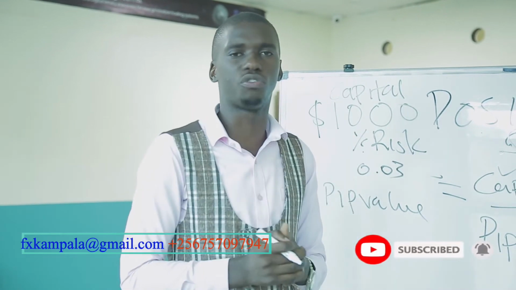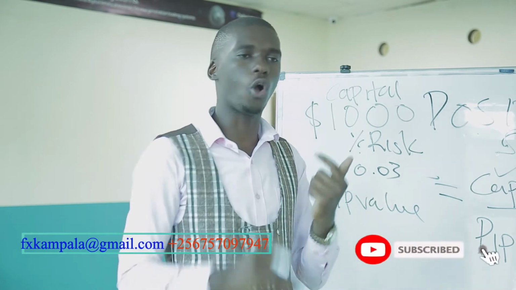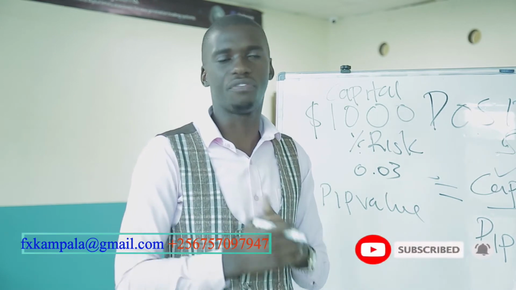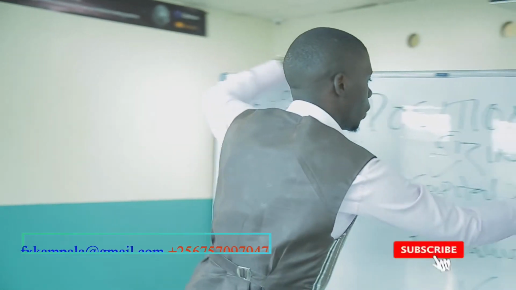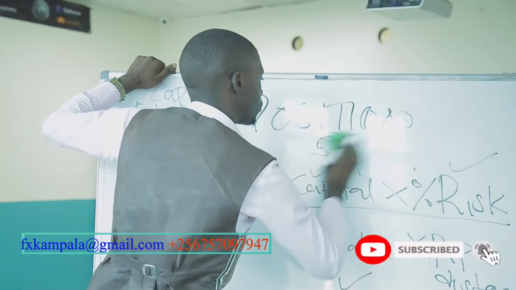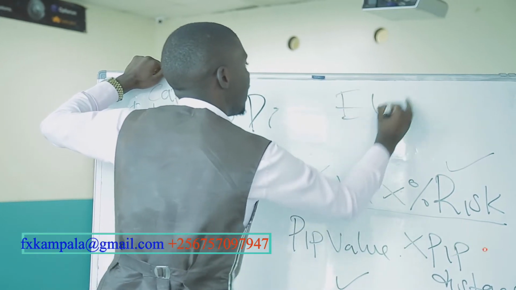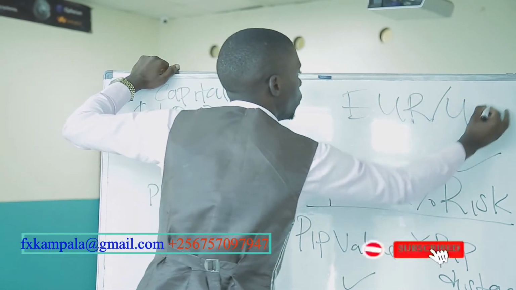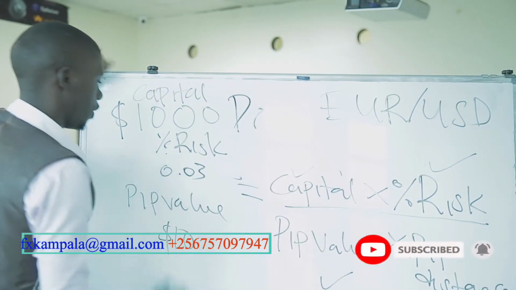So when you put a lot size of 1, you either lose or gain $10 for 1 pip movement. We'll take this pair to be Euro USD, so our pip value is going to be $10.